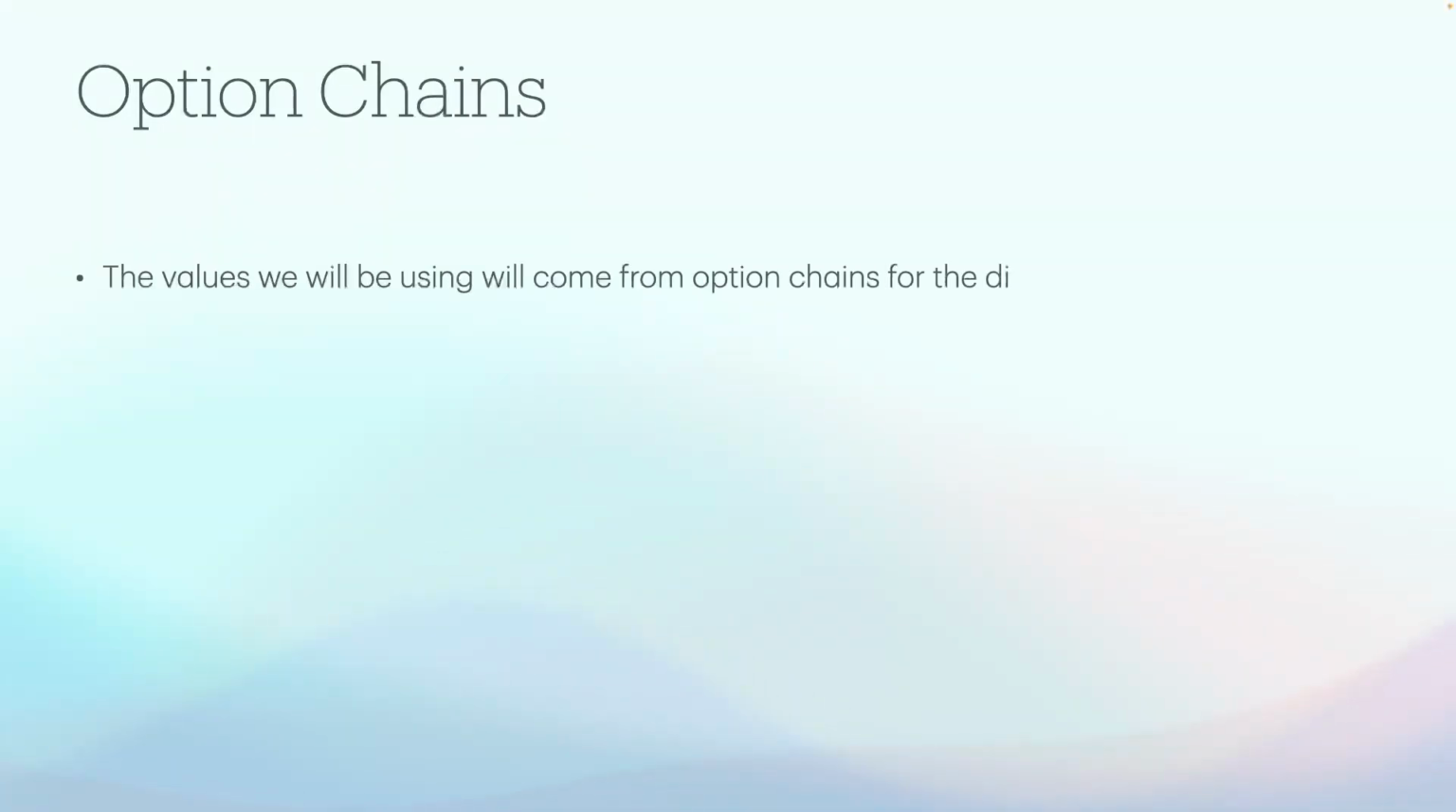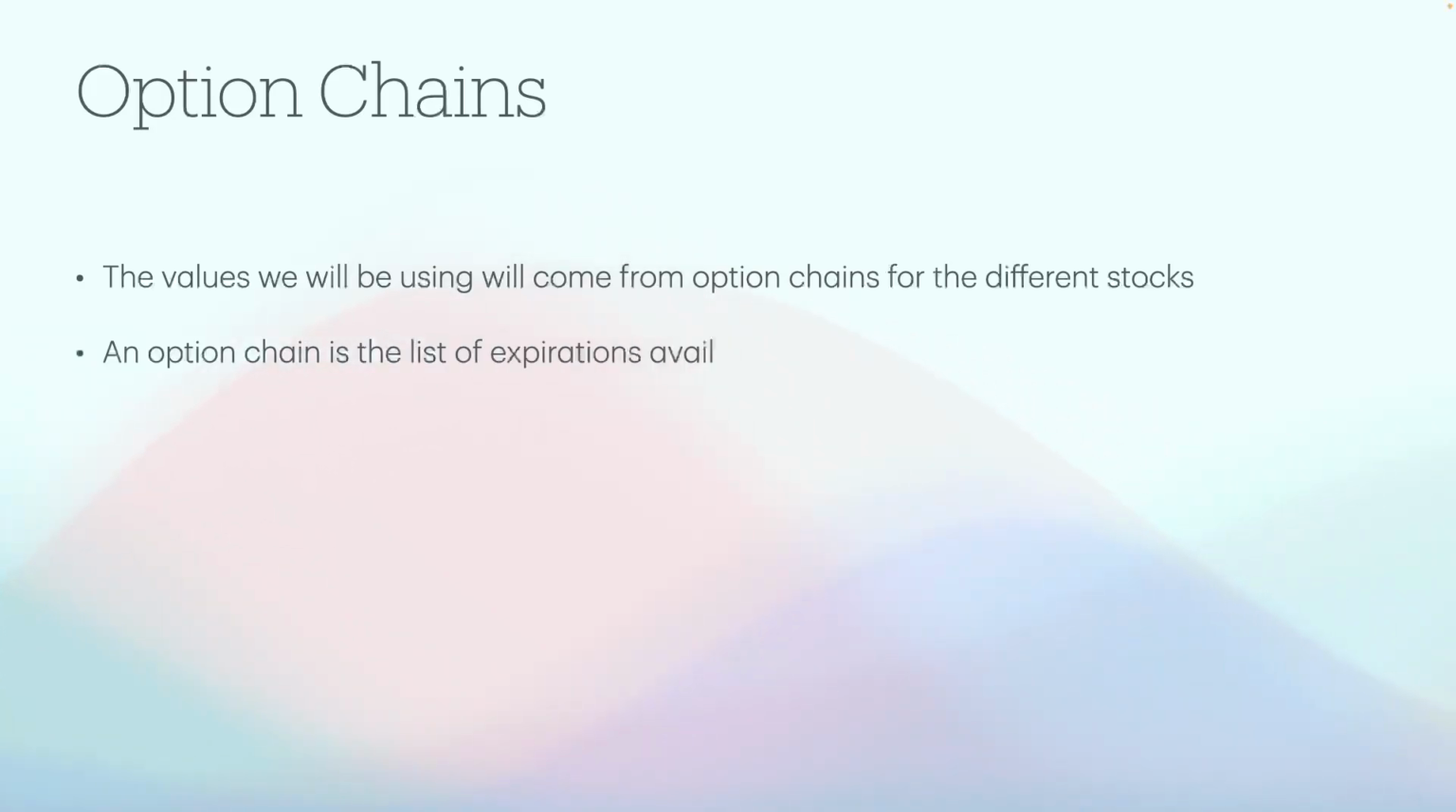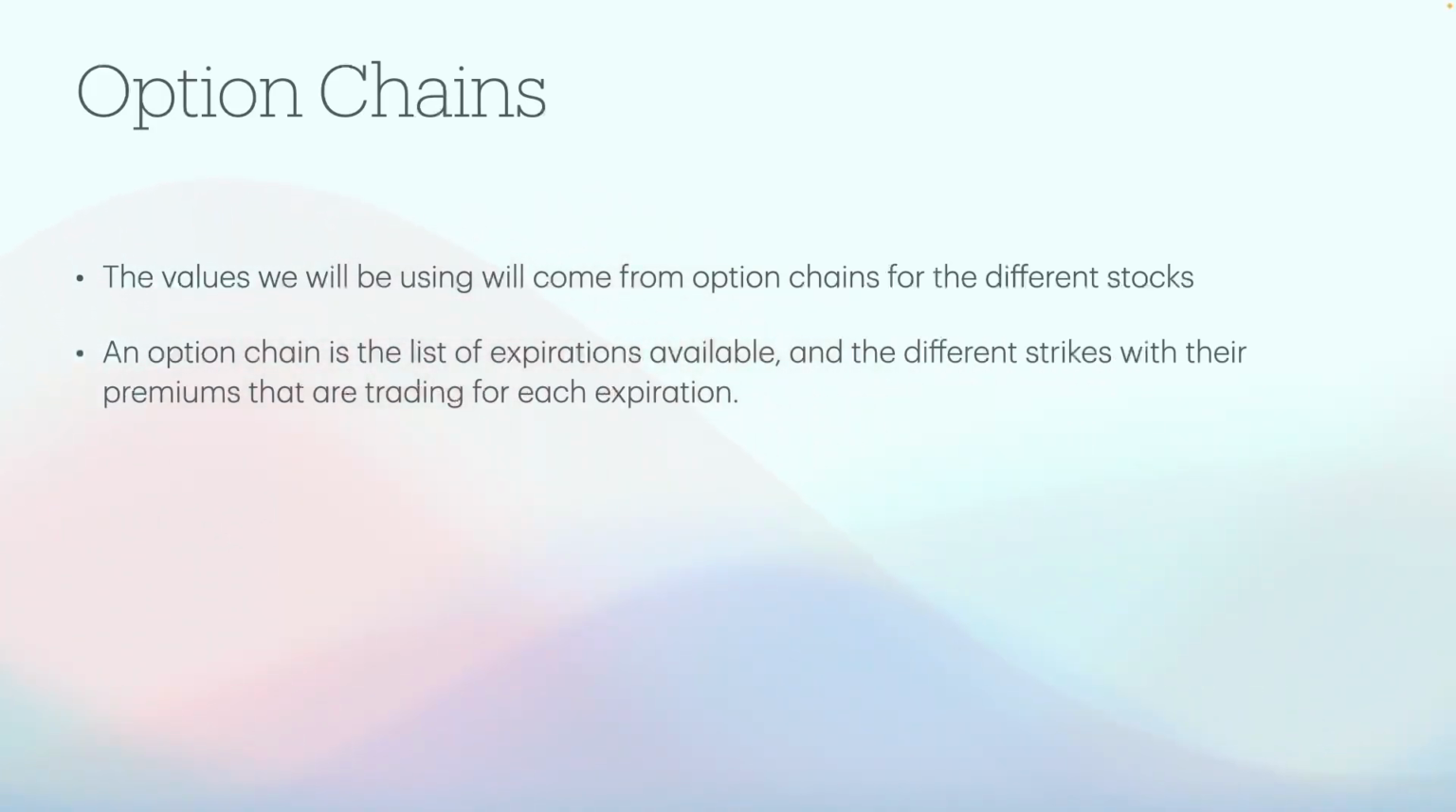A word about option chains. The values we'll be using to demonstrate these concepts of time value will be coming from option chains for different stocks. An option chain is the list of expirations available and the different strikes with their premiums that are trading for each expiration. In a previous video, I've said that most of these expirations happen on Friday, and we'll see these here.